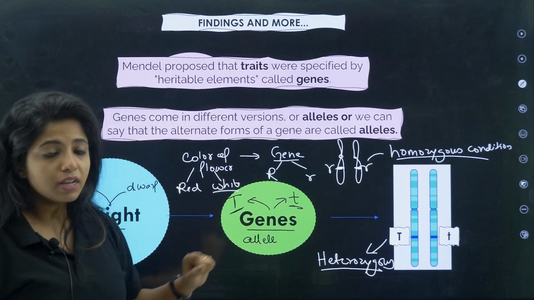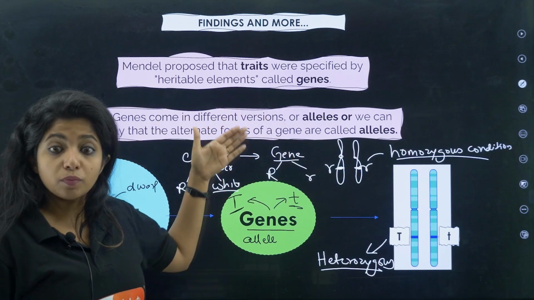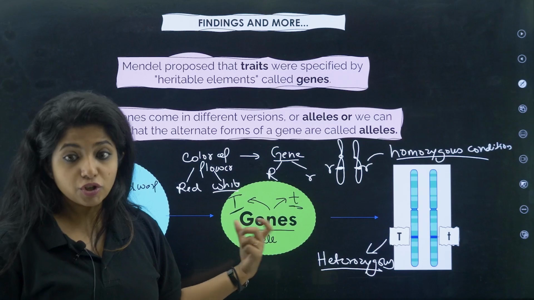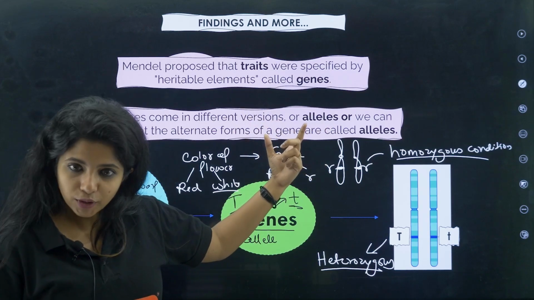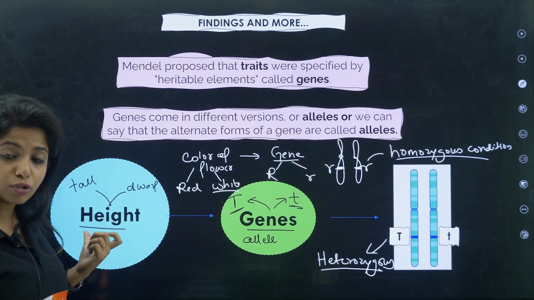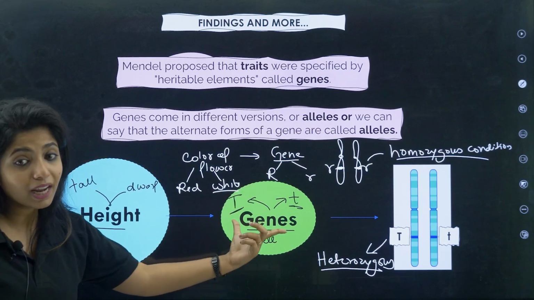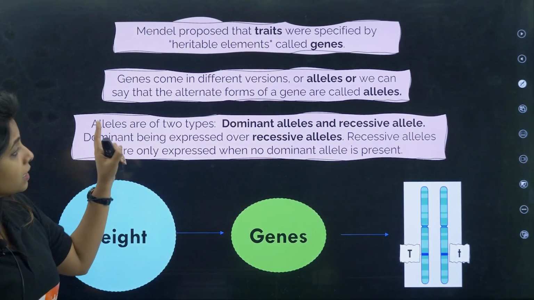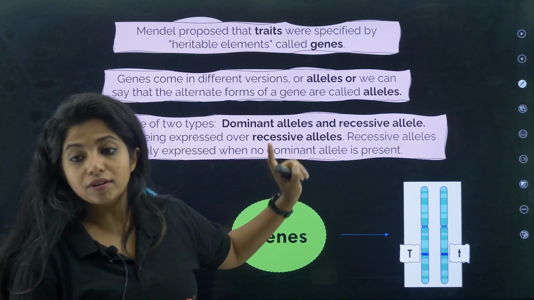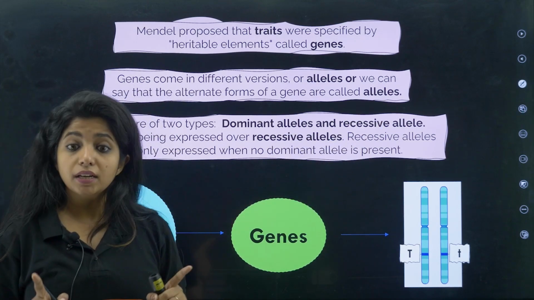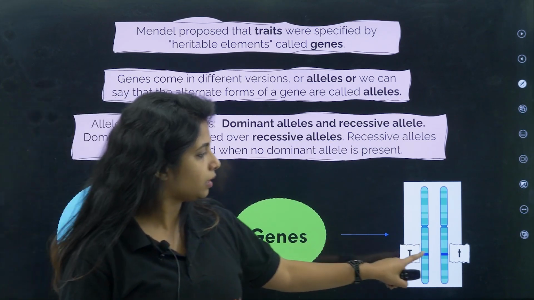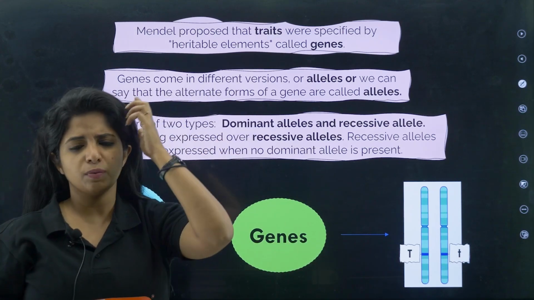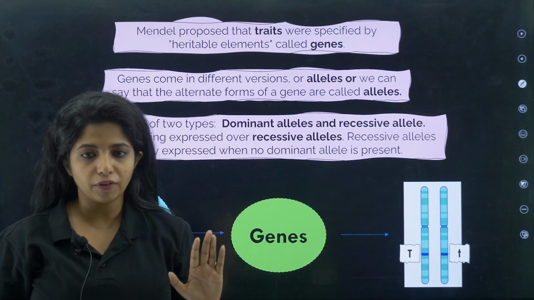Then the genes come in different variations, which are known as alleles. So different types of this particular trait are coded by different types of alleles. Now the third thing: alleles are of two types, dominant alleles and recessive alleles. For example, you have capital T over here, small t over here. Why do you think I have put one in capital and the other in small? To make it look different? Yes, okay, fine.